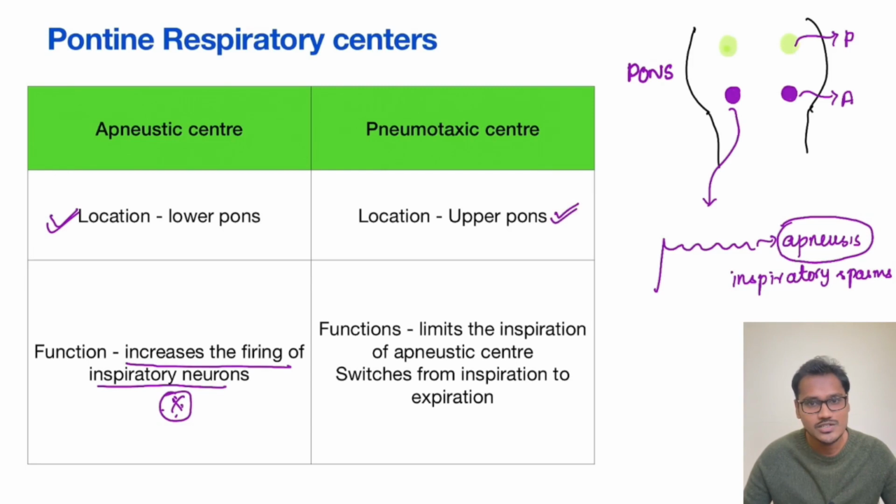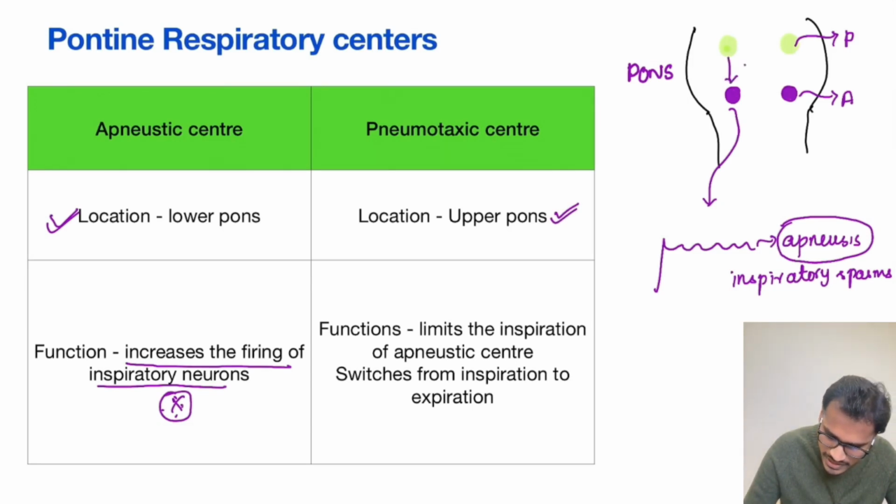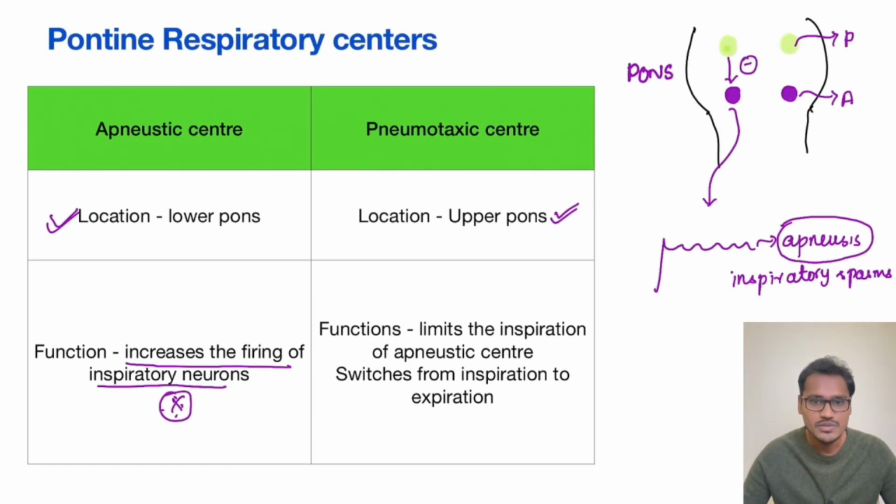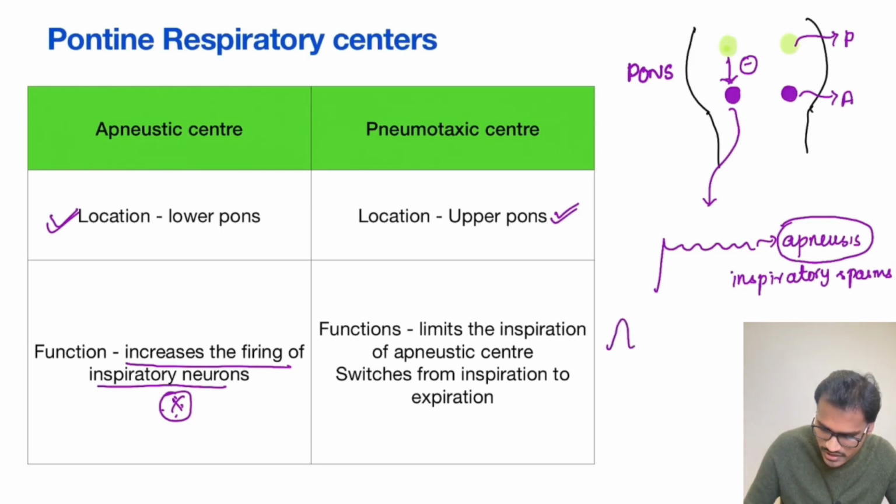The pneumotaxic center is located in the upper pons, and its function is to limit the inspiration caused by apneustic center. So what it does is, it will tell its friend buddy, whenever it is time, please stop inspiration. Now the person has to do expiration. So this pneumotaxic center is the one which switches from inspiration to expiration. So he is controlling the apneustic center to tell him to do expiration. Suppose if apneustic center is doing this, then he will tell him to start the expiration.